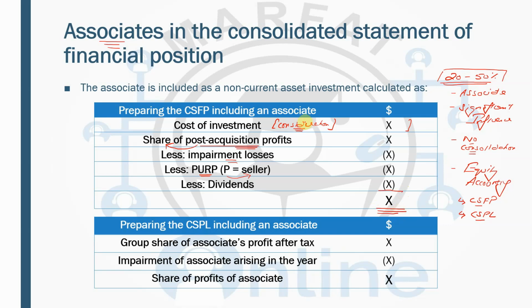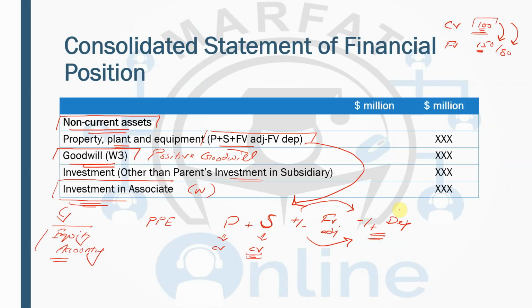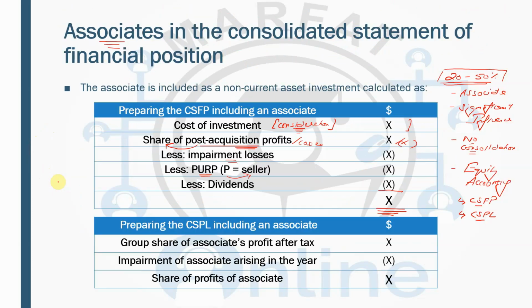So remember, we'll be starting with the amount which has been paid by the parent to the associate, and if there are post-acquisition profits, that will be added. If there are losses, similarly that will be deducted. Impairment will be deducted, unrealized profit will be deducted, dividends will be deducted, and this figure will be recorded in the consolidated statement of financial position in the non-current assets, and the head is going to be investment in associates. So this is the first thing you need to understand, the associate figure in the consolidated statement of financial position.